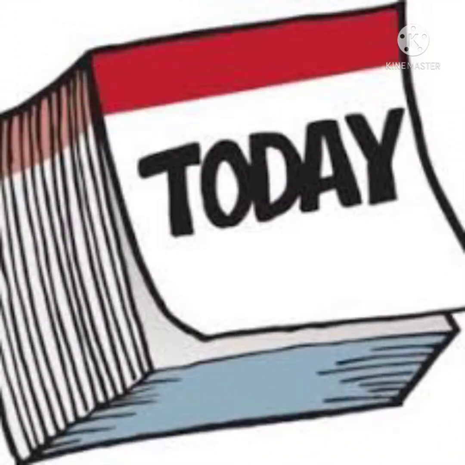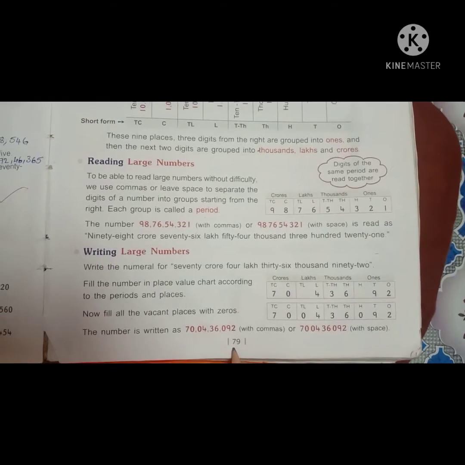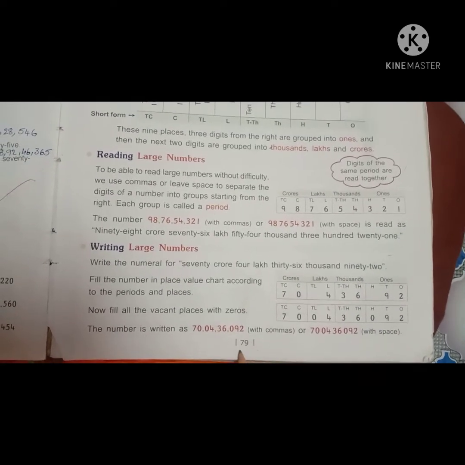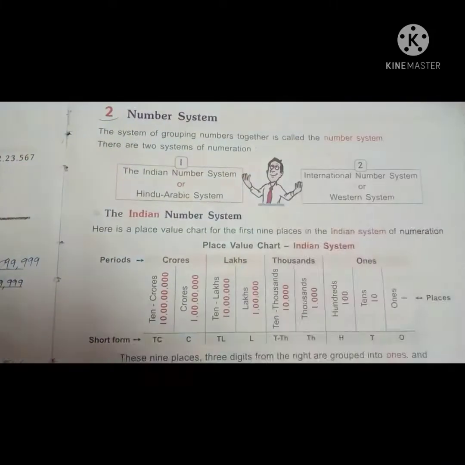Today we are going to discuss the number system. Open your textbooks, page number 79. The second topic is number system. What is the second topic in this chapter?